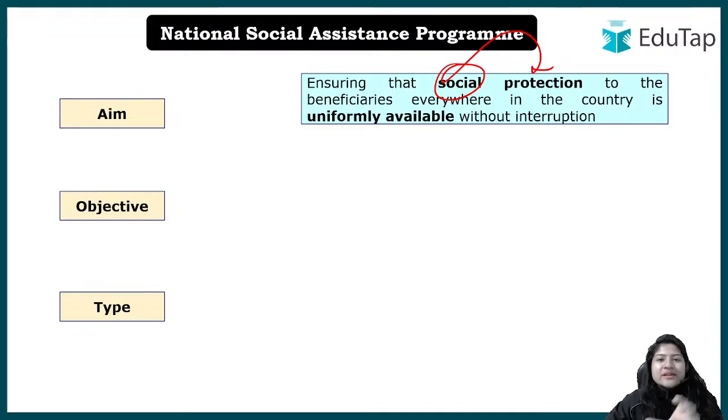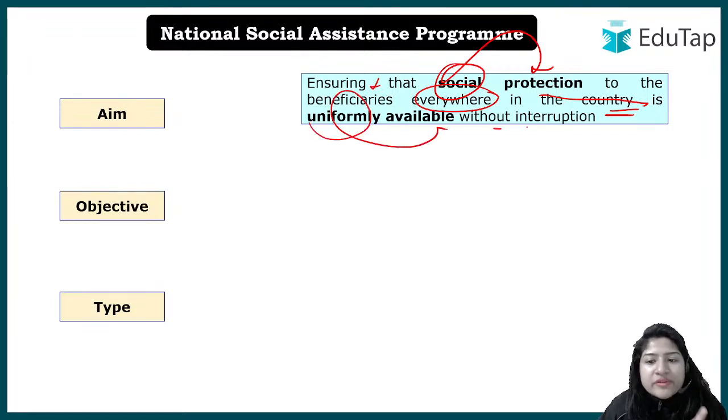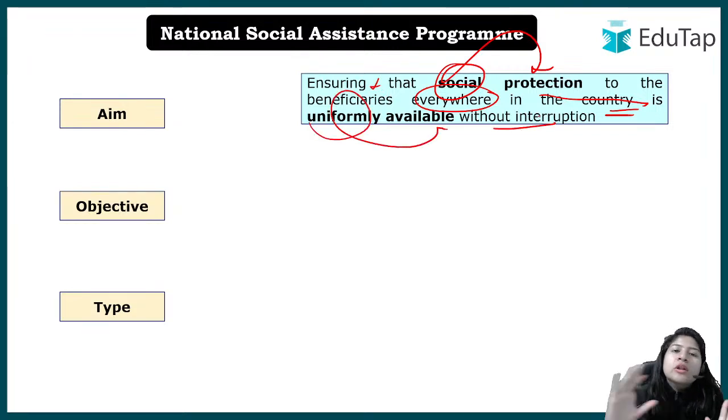These are the cases where they cannot do a job even if they want to. So in such cases there is some financial assistance and social protection that is needed, right? So aim kya tha generally कि ये social protection should be provided everywhere in the country to the required people, to the beneficiaries, to the people in need, and uniformly without any interruption. Uniformly means all across India everybody should be given a dignified life.